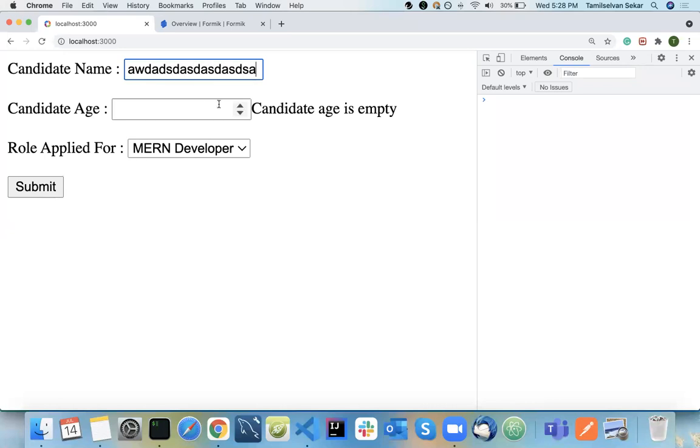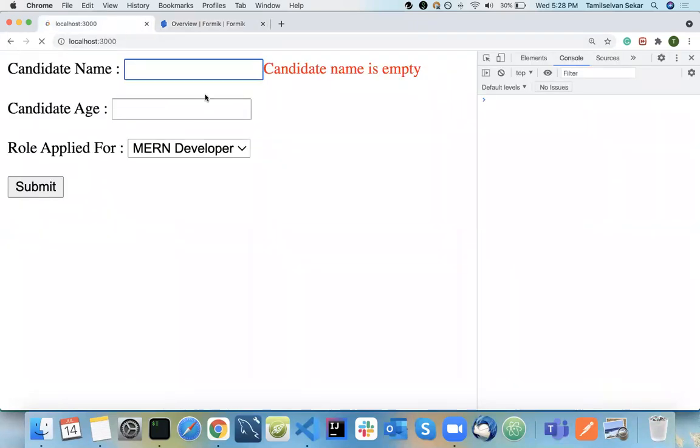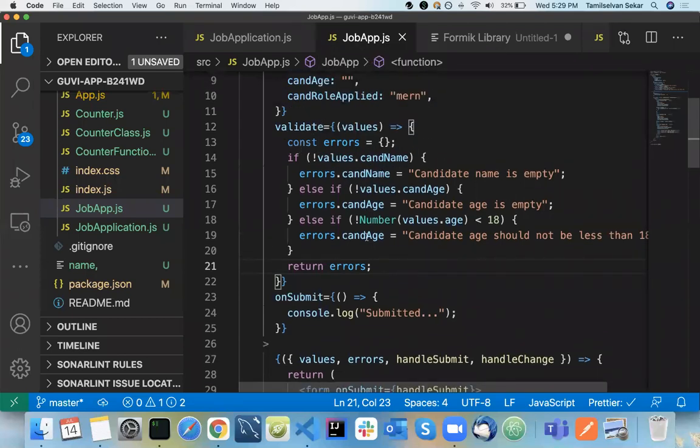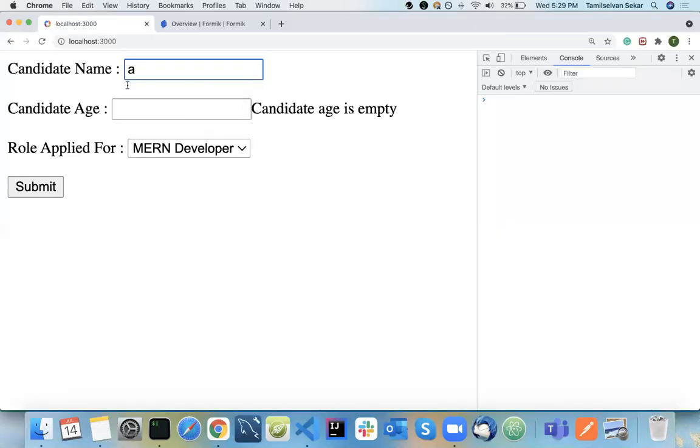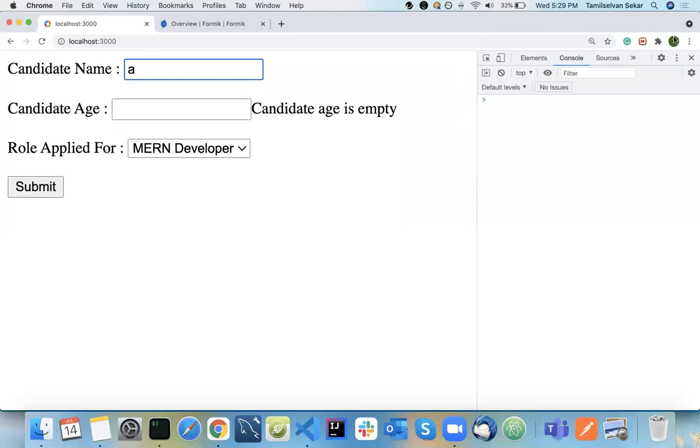You need to have something called blur before using that, so I will explain that in short. What will happen if I type A? For each and everything, it will come here. First it will check for values dot candidateName. Because you typed A, it skipped this particular condition and goes to the next condition. That's why candidate age is empty here. So that's why it's shown like this.